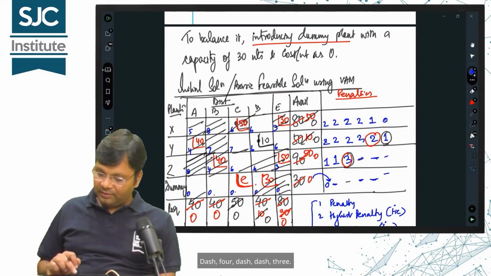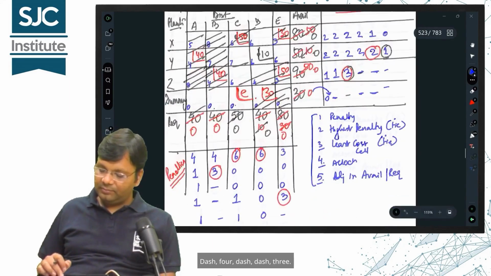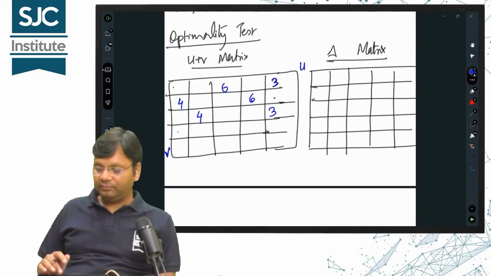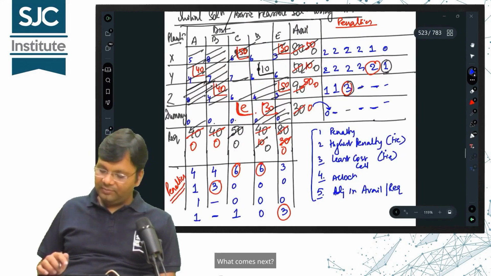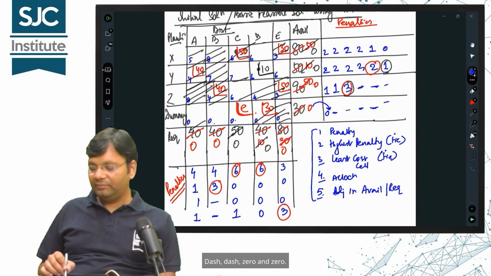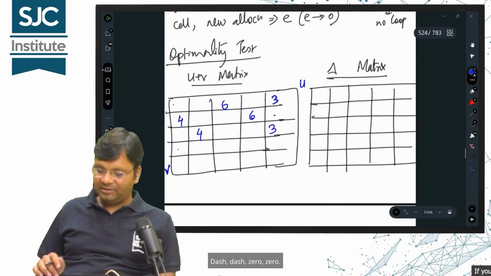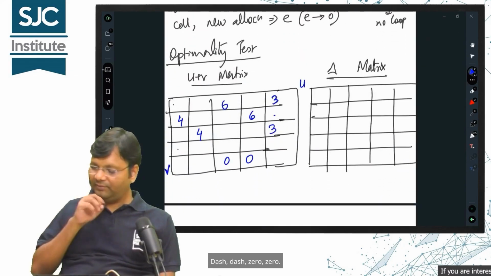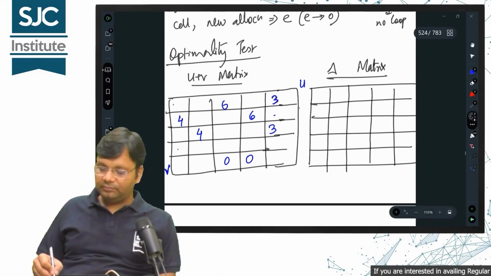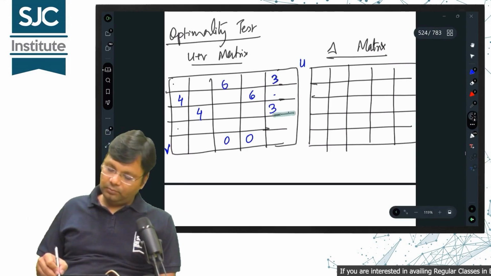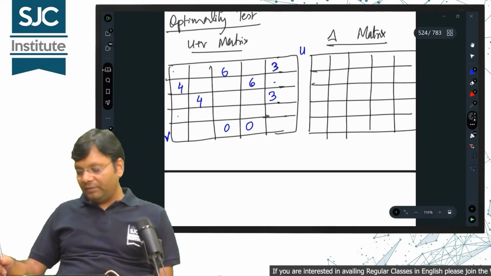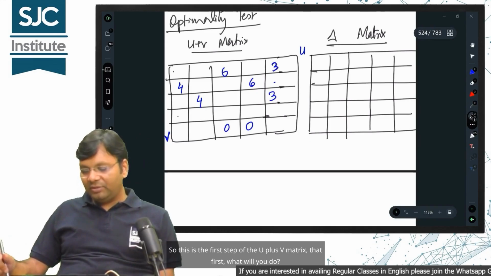What comes next? Dash, 4, dash, dash, 3. What comes next? Dash, dash, 0 and 0. Is it okay? So this is the first step of the U plus V matrix.